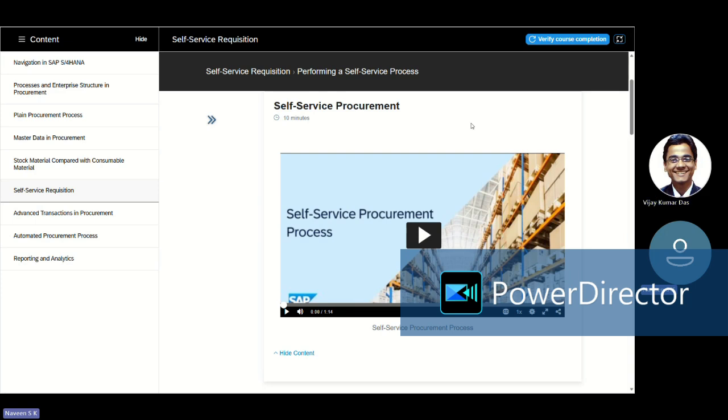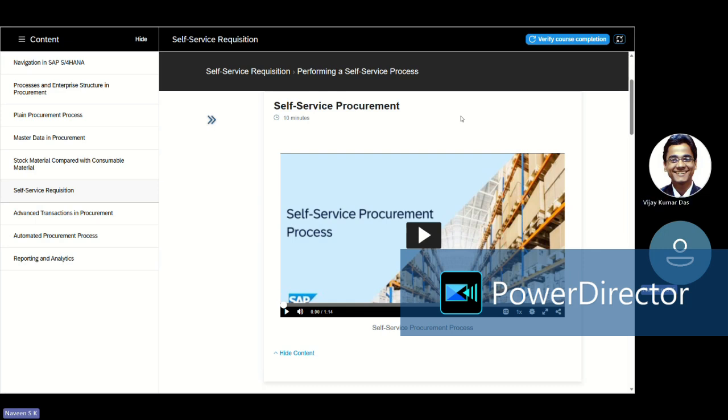Those will be the responsibility of maybe the buyer or the store person. But in self-service procurement, whoever is doing the procurement, who has the requirement, they will have end-to-end responsibility. Because of that, whatever their requirement, they know the steps for how to create a PR and how it will be created into the purchase order.